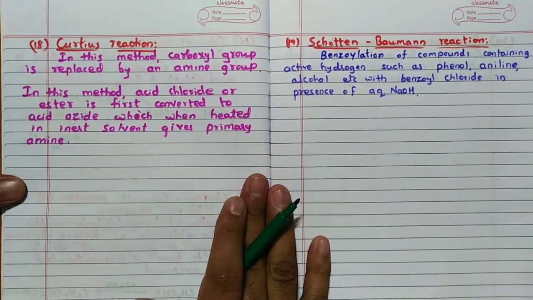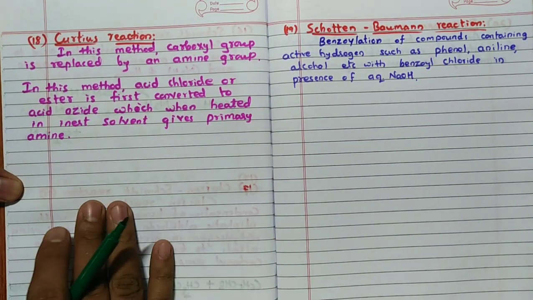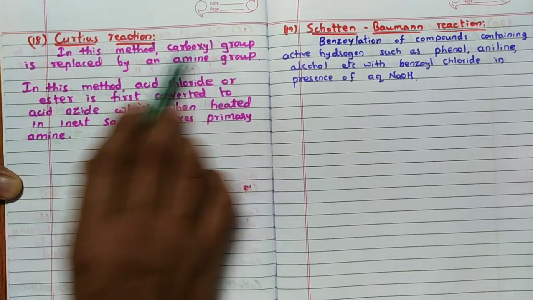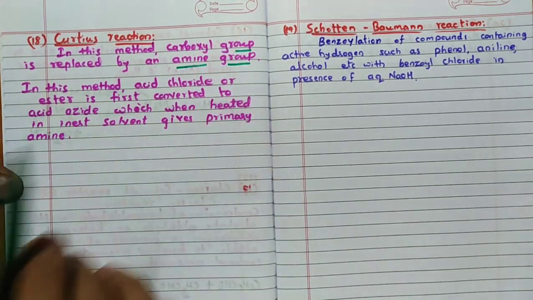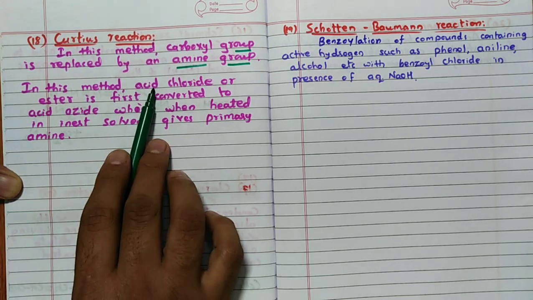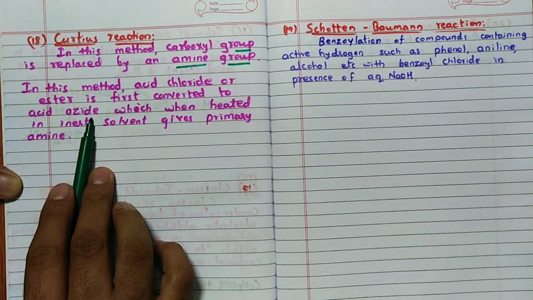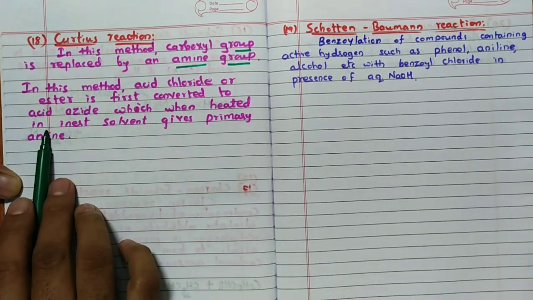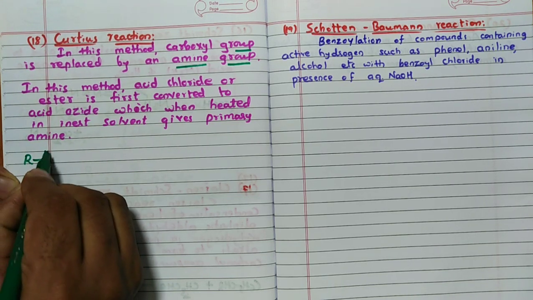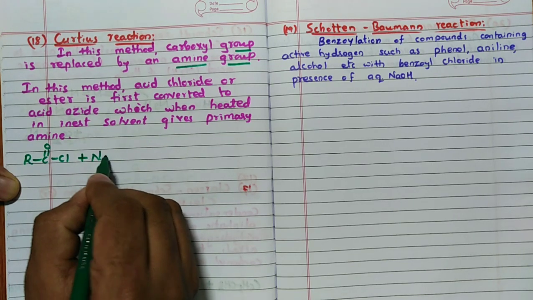Then the 18th, Curtius rearrangement, or Curtius reaction we can also call it. Now, in case of the Curtius reaction, remember, the carboxylic group is replaced by an amine group. In this method, an acid chloride or ester is first converted into acid azide by using sodium azide, which when heated with inert solvent gives primary amine. See clearly, R–C double bond O–Cl I will take. First when it reacts with, remember, NaN3.